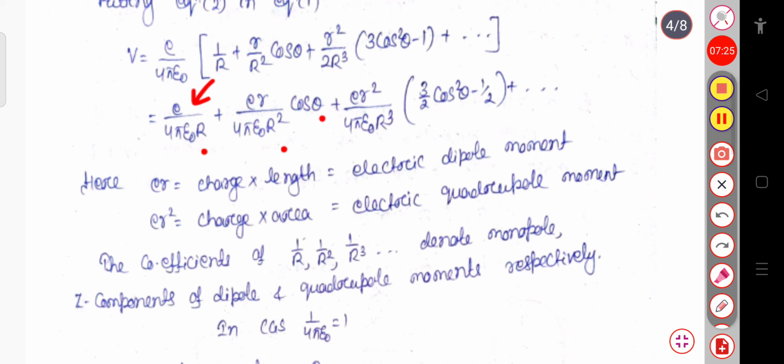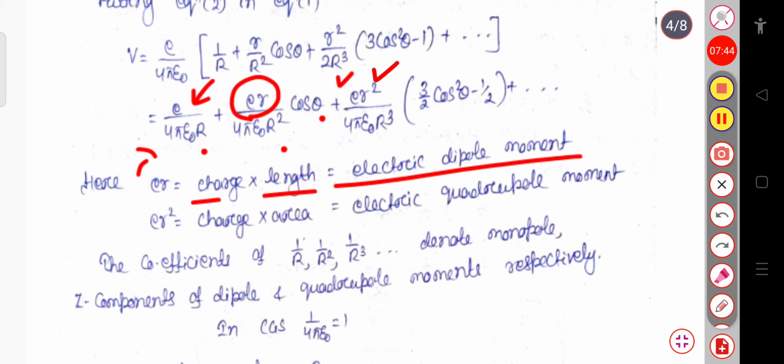And here the important thing is, when this e is multiplied with this r, that is the charge into the length, where e represents the charge and r represents the length, it will give the electric dipole moment. And when this e gets multiplied with this r square, meaning length into length, that is area, the charge multiplied with the area gives the electric quadrupole moment.